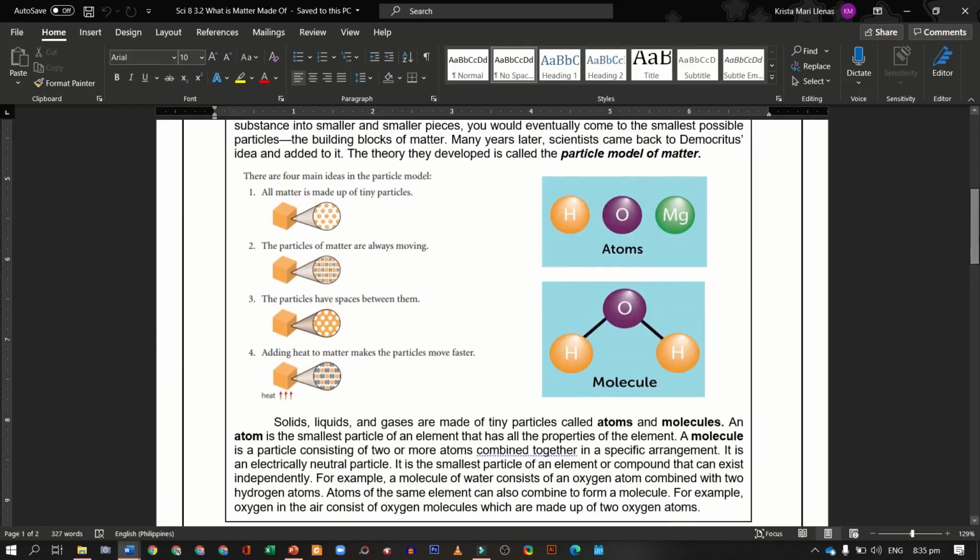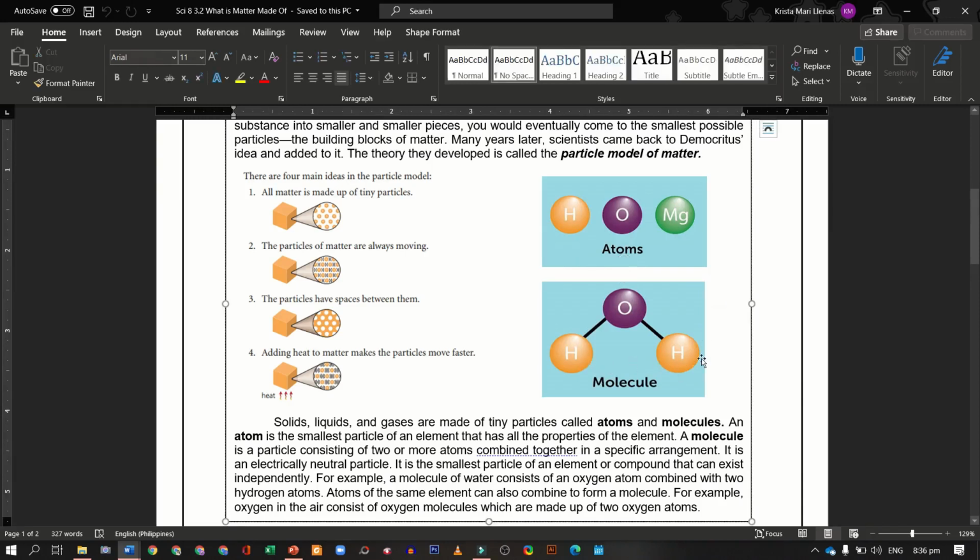Okay, so let's have here first this diagram. So we have hydrogen, oxygen, and magnesium. So this is called an atom. So one hydrogen atom, one oxygen atom, and one magnesium atom. If there are two atoms that are combined chemically, then we can form a molecule.